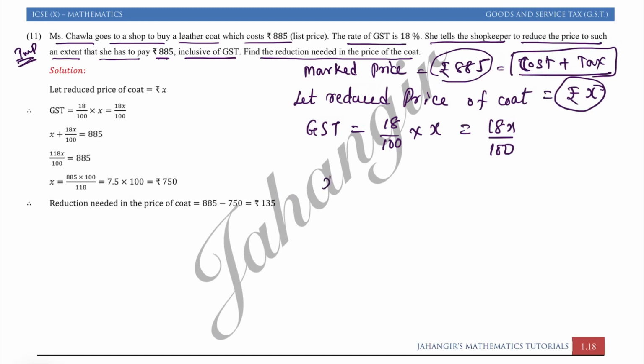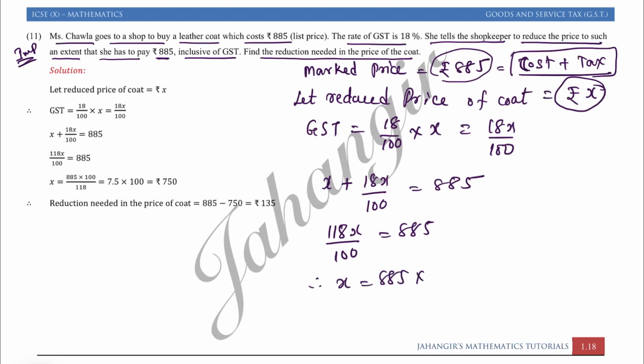Now adding the reduced value of the coat plus tax on it, she is paying rupees 885. Taking LCM, 118X upon 100 is equal to 885. So the value of X will become 885 into 100 upon 118. Cancelling out, you will get rupees 750. So now the reduced value is rupees 750.